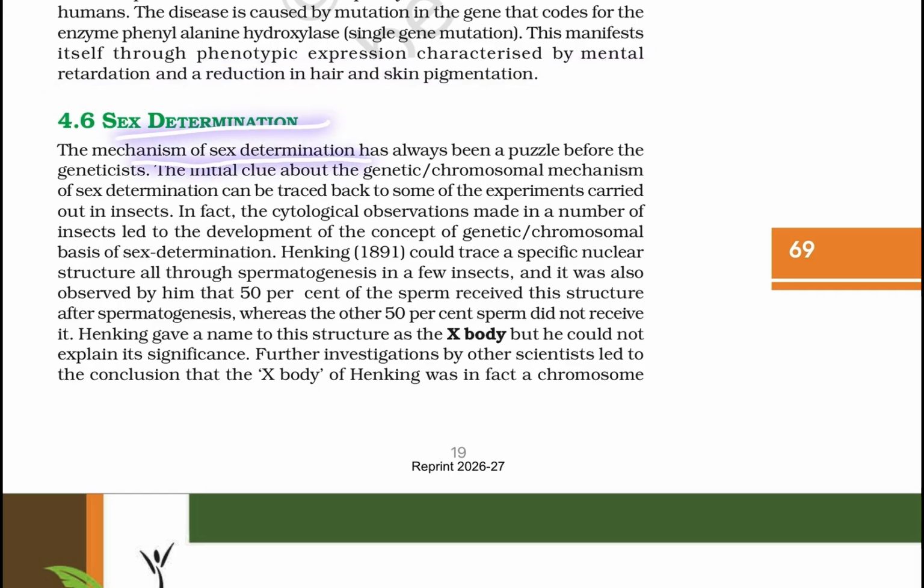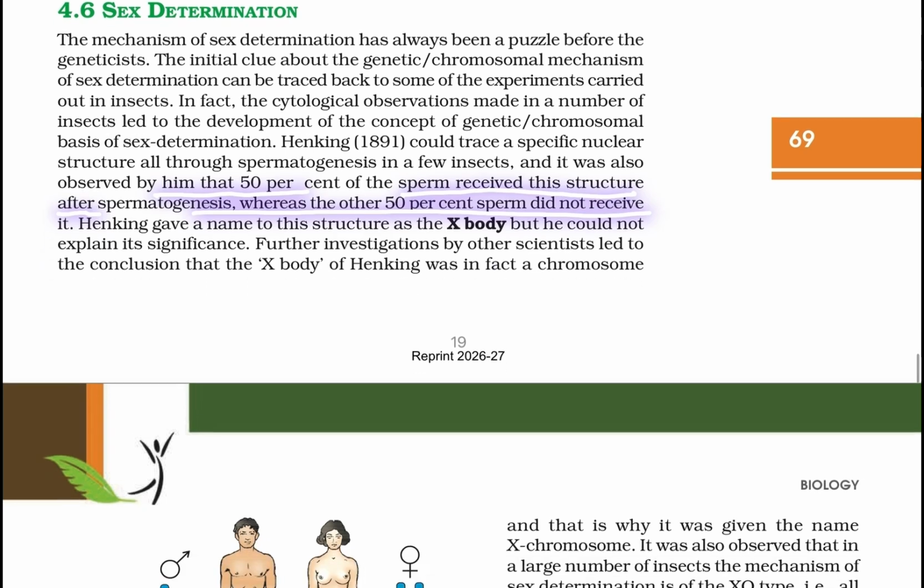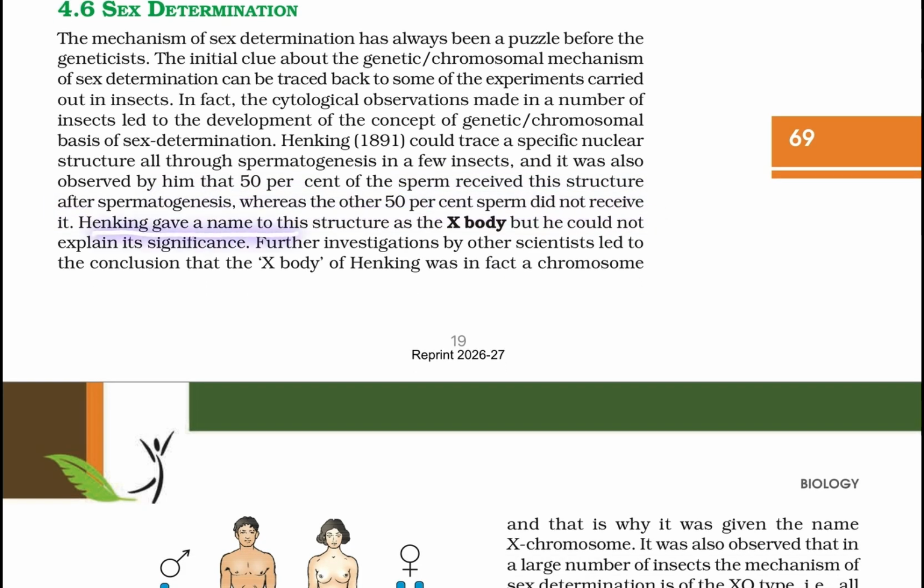Sex determination. The mechanism of sex determination had always been a puzzle before genetics. The initial clue about the genetic or chromosomal mechanism of sex determination can be traced back to some experiments carried out in insects. In fact, cytological observations made in a number of insects led to the development of the concept of a genetic, chromosomal basis of sex determination. Henking, in 1891, could trace a specific nuclear structure all through spermatogenesis in a few insects. He also observed that 50% of the sperm received this structure after spermatogenesis, whereas 50% of the sperm did not receive it.